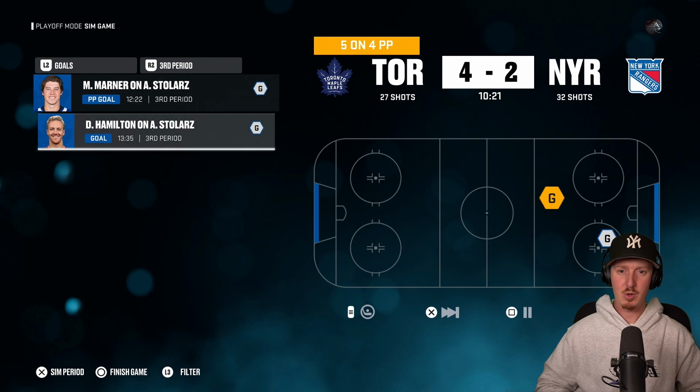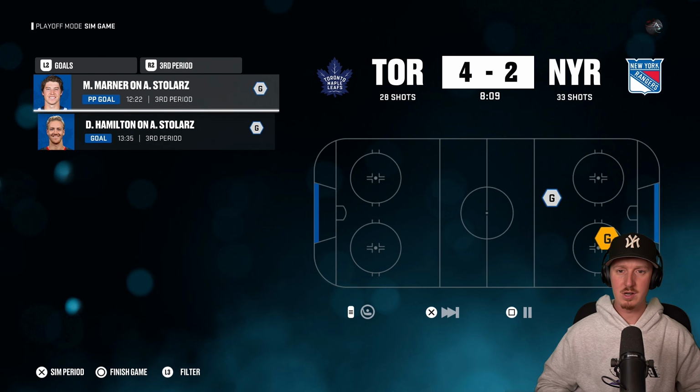Mitch Marner's picking up a goal. Dougie Hamilton's picking up a goal here. They got themselves a 2-goal lead entering the final 5 minutes here. The Rangers better score pretty quick, and I just don't think they're going to do that. Toronto's offense is too powerful right now, and they're going to be taking down the Rangers in a 2-game sweep.